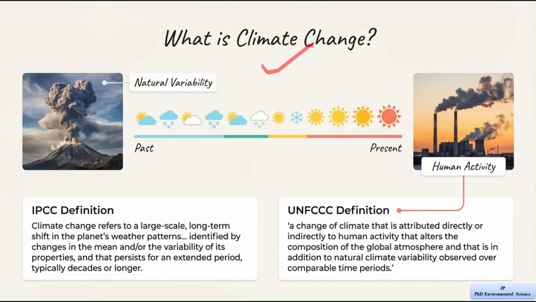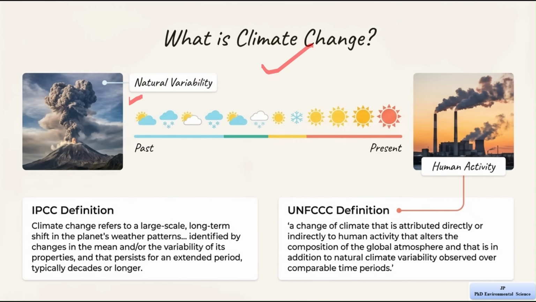The first is natural variability, meaning that the Earth's climate has always changed naturally over time, even before humans existed in large numbers. For example, the image of a volcanic eruption represents natural causes. When a volcano erupts, it releases ash and gases into the atmosphere, which can affect temperature and weather patterns.